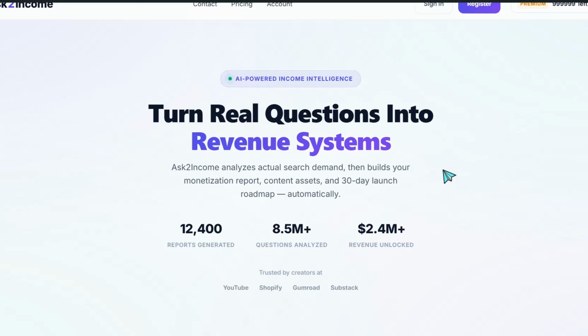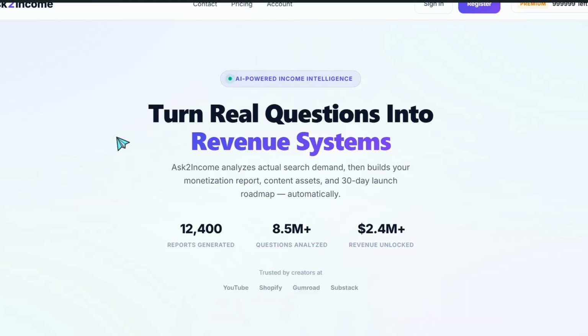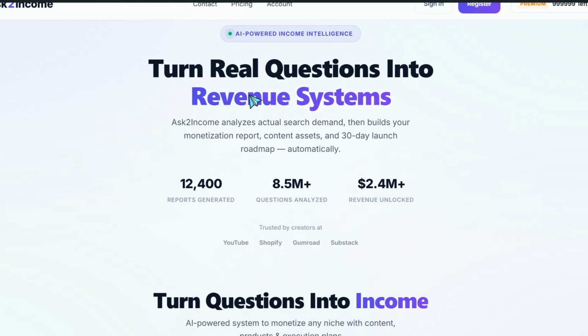And the first website for sure is the Ask to Income tool in incomesify.com. Here you can go to this URL, sign up for free, then you can land on this amazing tool, turn real questions into revenue systems. This amazing tool depends on the People Also Ask questions, the most pressing questions from real people they are asking daily on Google.